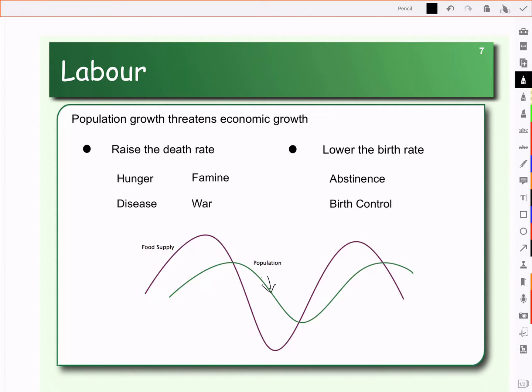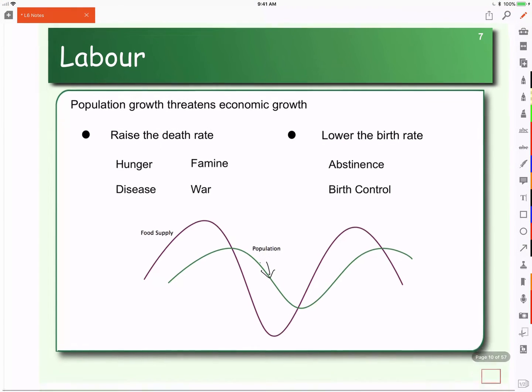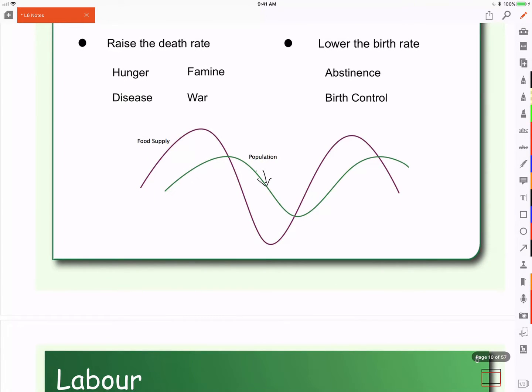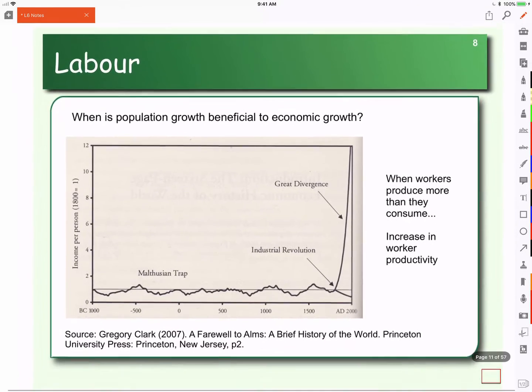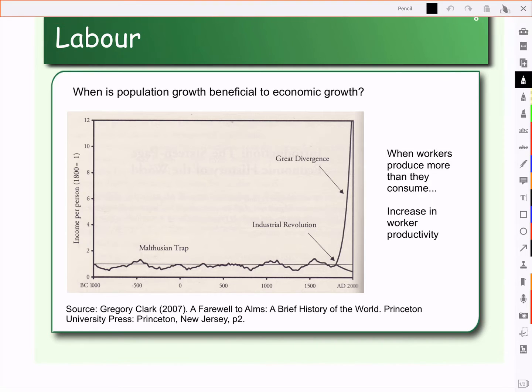Well, where does that put us today? Are we still in this cycle, or what is called the Malthusian trap? We can see this Malthusian trap all the way up in time until the Industrial Revolution. So what changed with the Industrial Revolution? Well, people moved from the farms to cities and worked in factories.